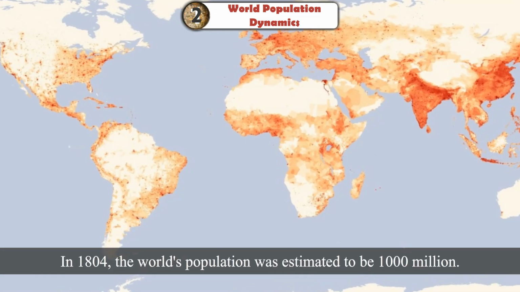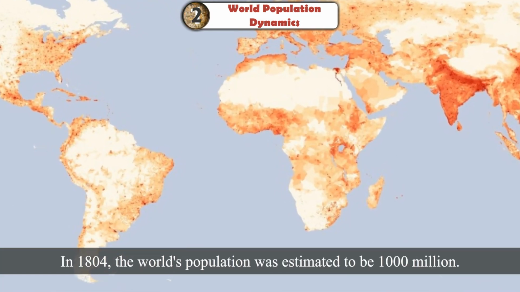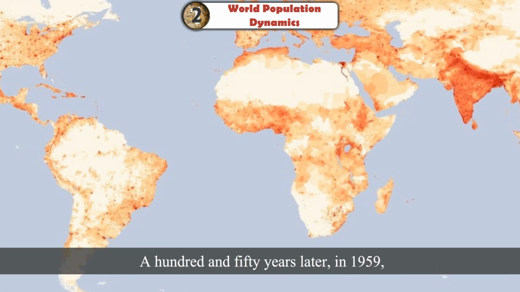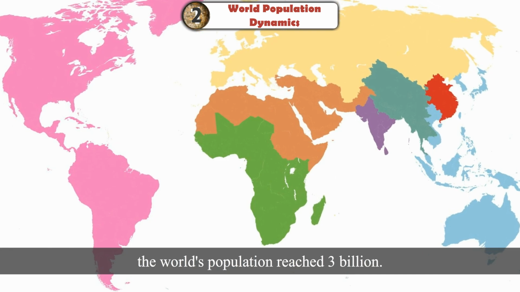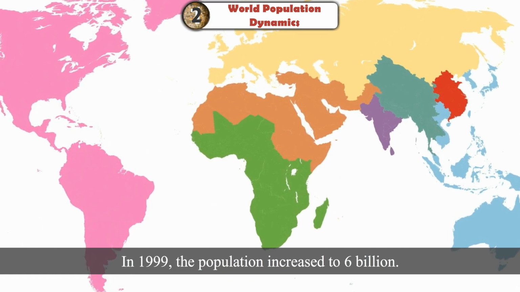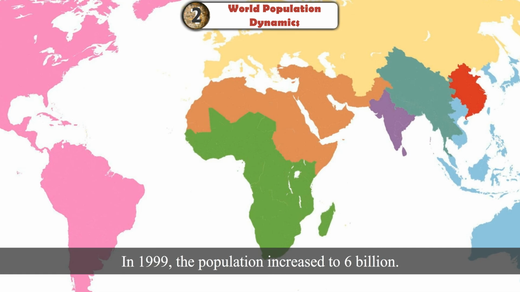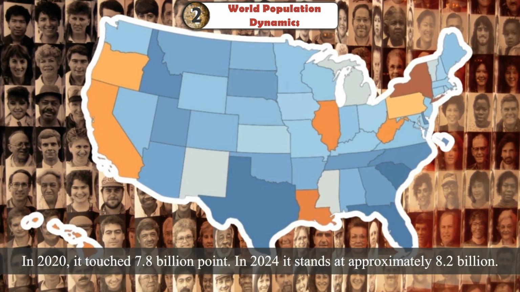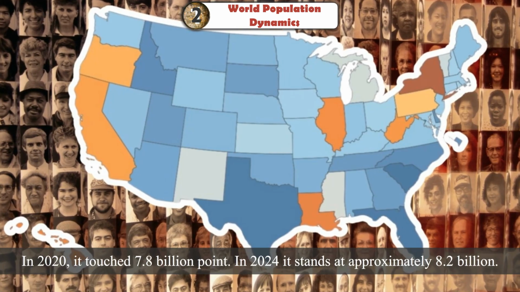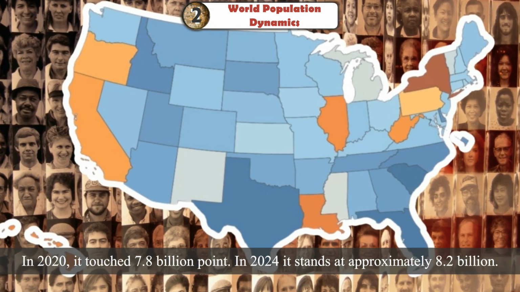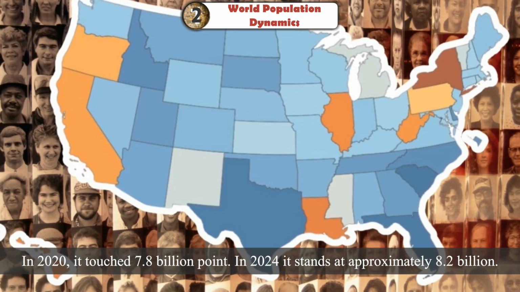In 1804, the world's population was estimated to be 1,000 million. 150 years later, in 1959, the world's population reached 3 billion. In 1999, the population increased to 6 billion. In 2020, it touched 7.8 billion. In 2024, it stands at approximately 8.2 billion.